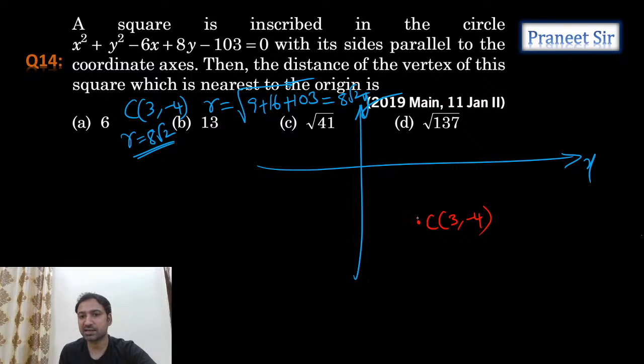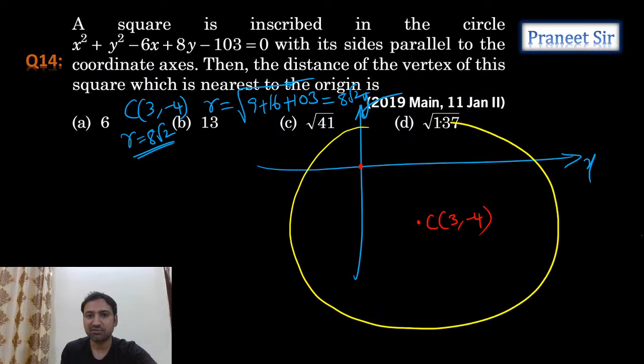So what is this length, guys? The distance from the origin to C is how much? 5 units. But the radius is 8 root 2, which is bigger. So can we make a bigger circle something like this? Yes, we can make a bigger circle like this, as the radius 8 root 2 is very big.